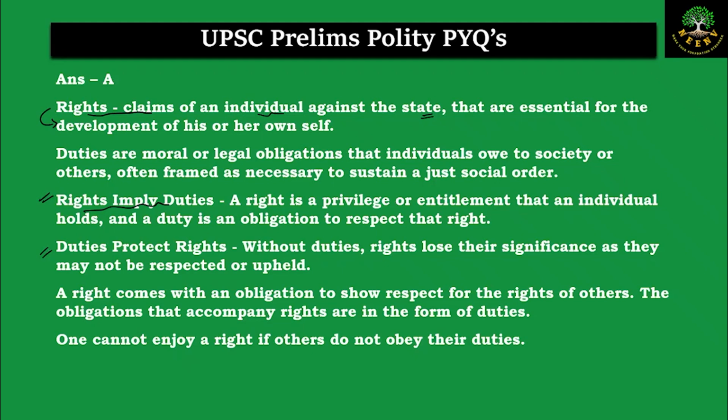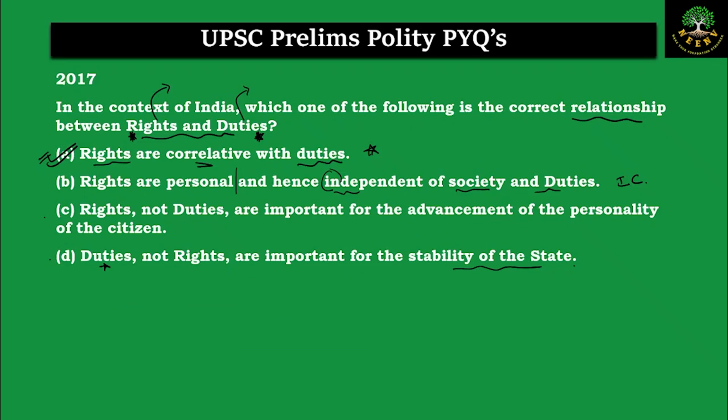So here you can see how they both go hand in hand with each other. A right comes with an obligation to show respect to the right of the others, and that obligation itself becomes the duty. So you cannot enjoy your own right without having an obligation to respect the right of the other person, which is a duty. So the rights go hand in hand. The correct answer is rights are correlative with the duties. Option A.